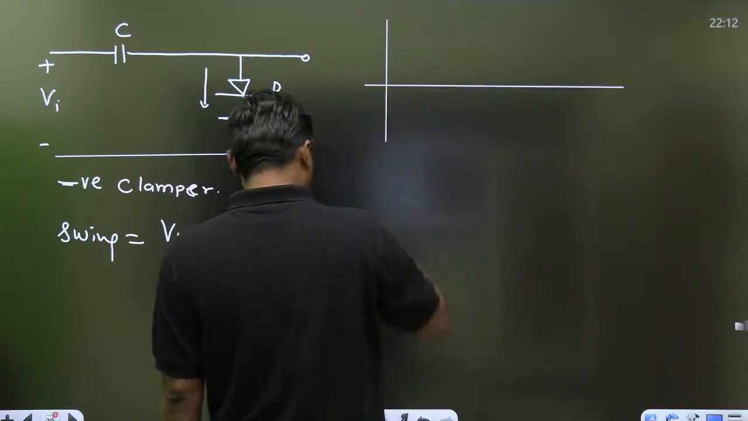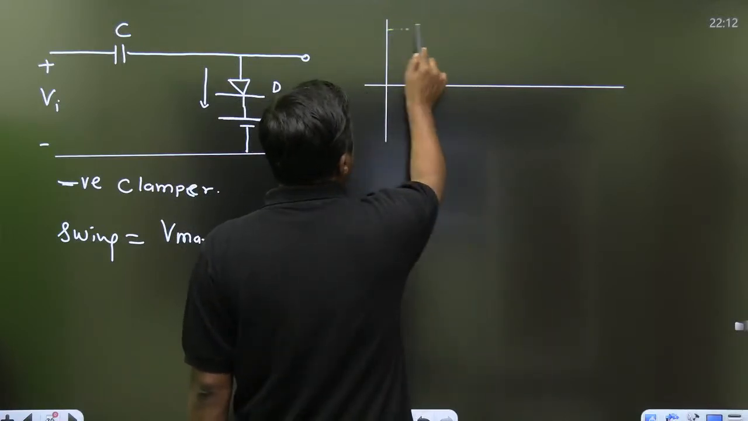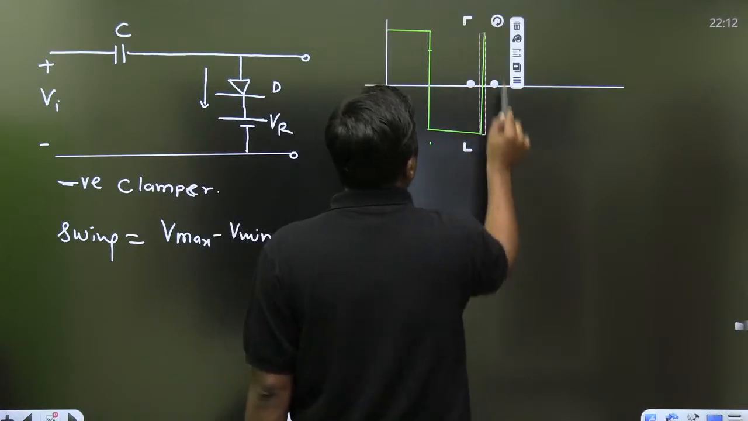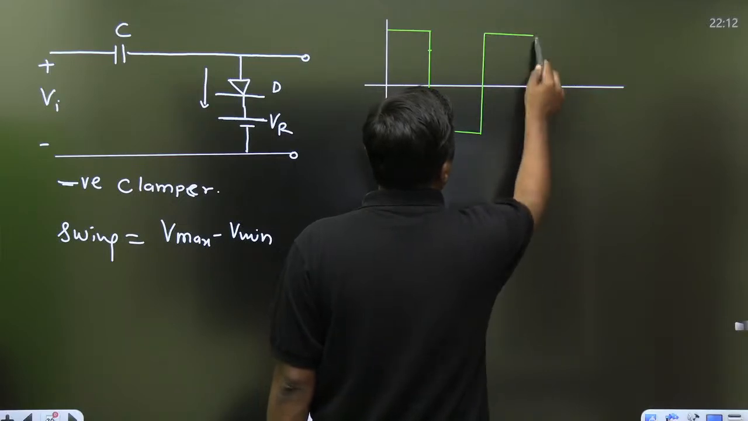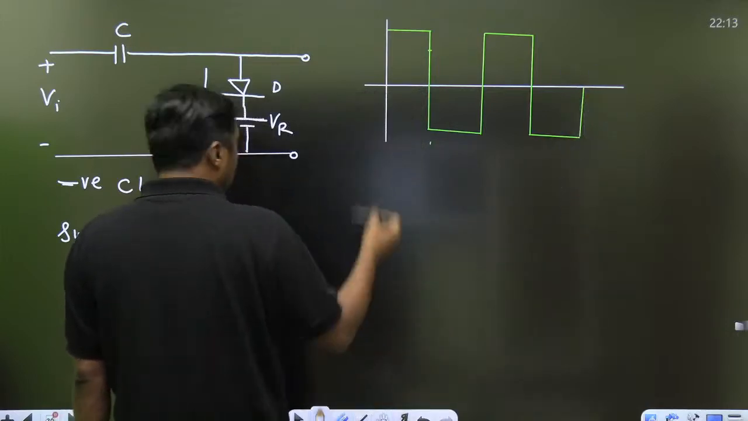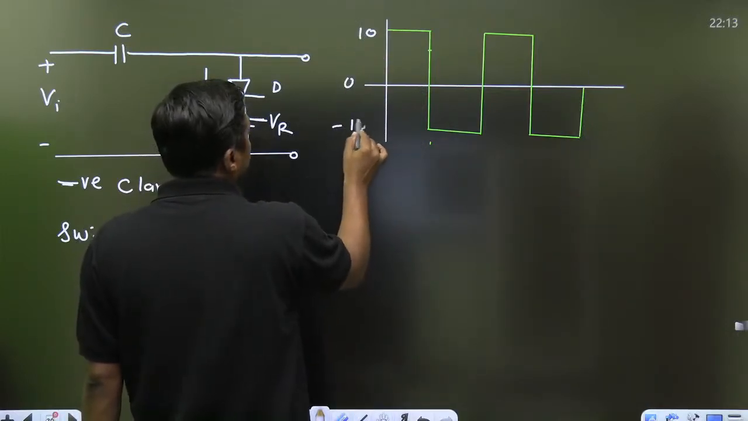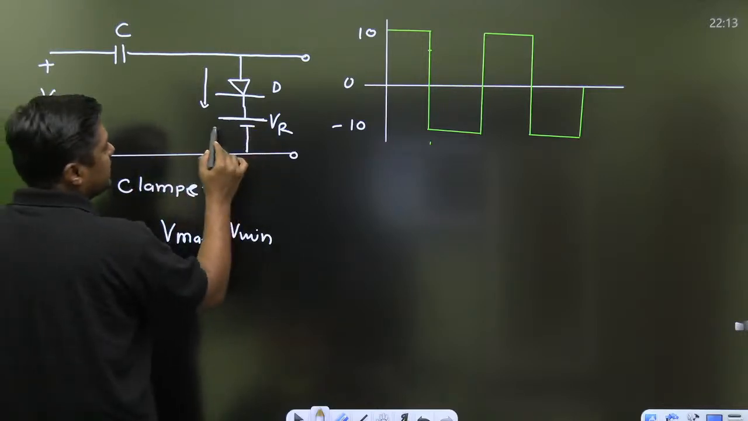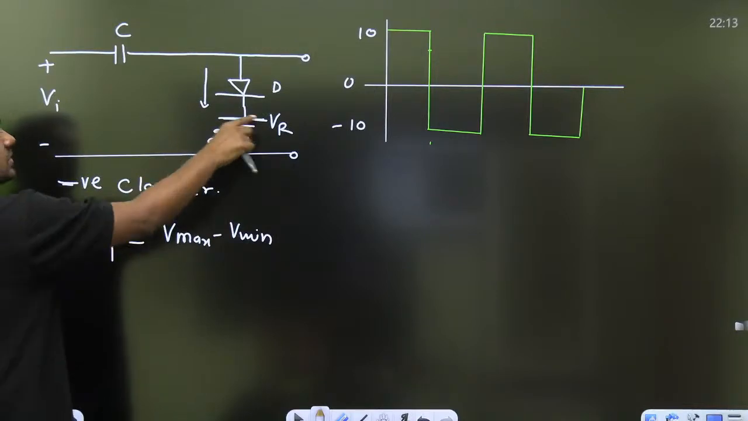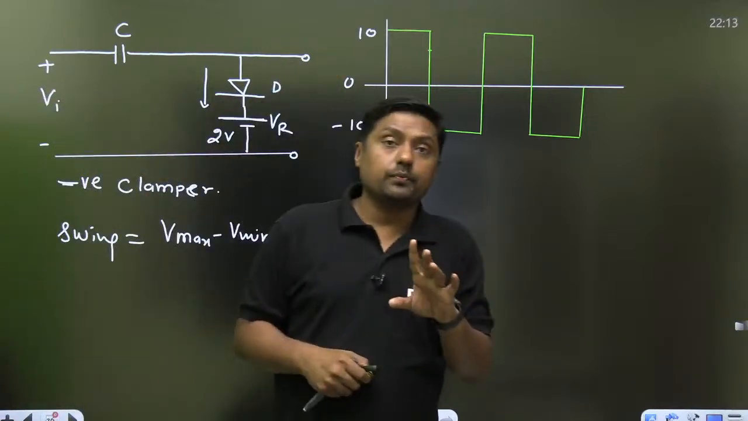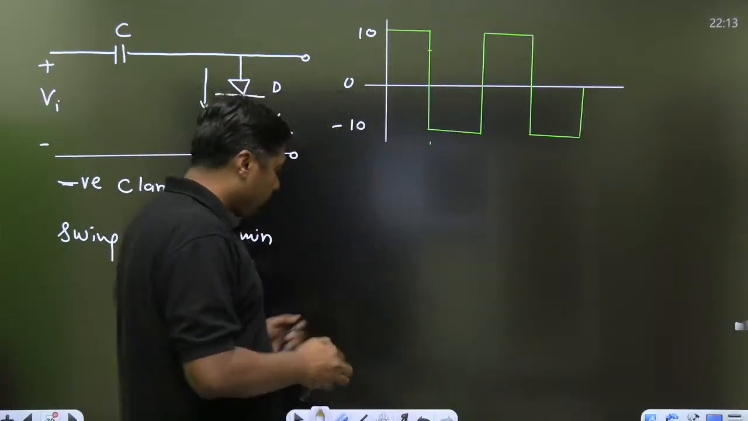For example, if I am giving one input signal like this. Okay, this is a signal. And let this be 10, 0 and minus 10. So first of all, it is a negative clamper. Second thing, let this be VR, the reference voltage, and let this be 2 volt, positive 2 volt, a 2 volt battery. So what is the swing of the input? 20 volt. The swing will remain the same. Means what will be the output?